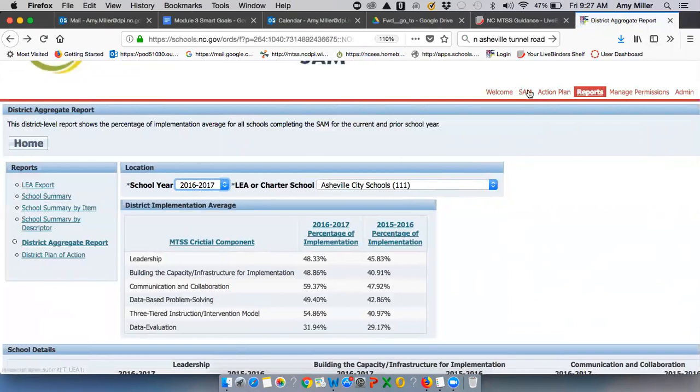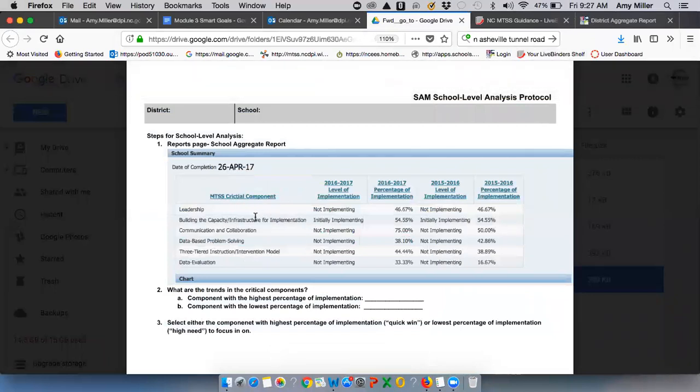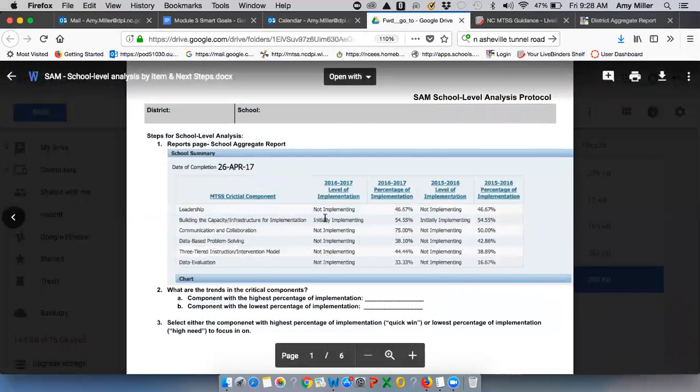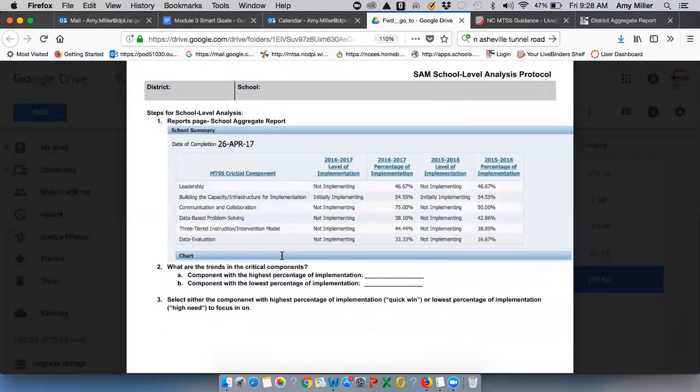I'm going to show you from this point. The school summary is going to show us exactly what the level of implementation and the percentage of implementation at that school's level is. Again, the same type of analysis.